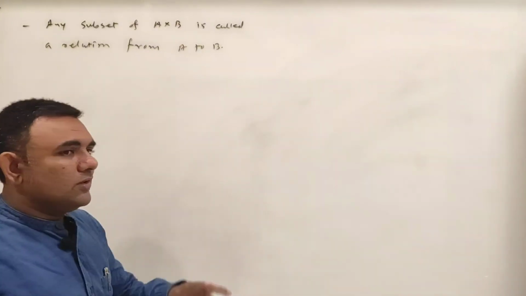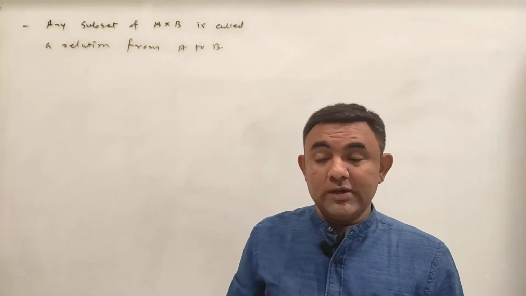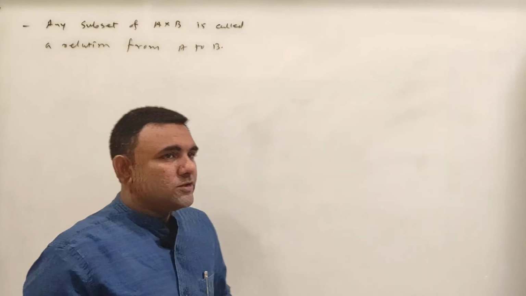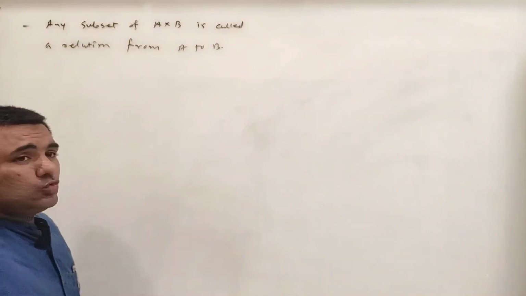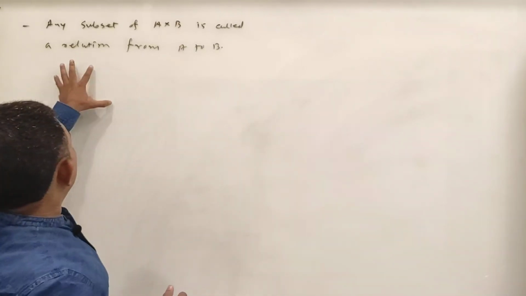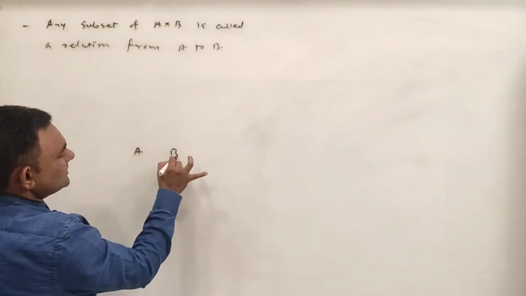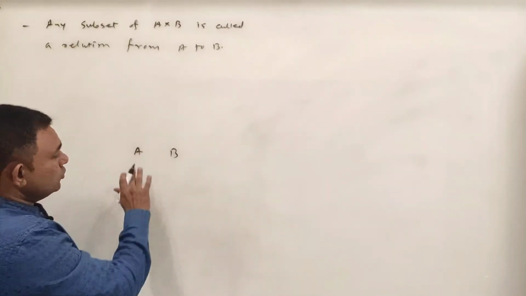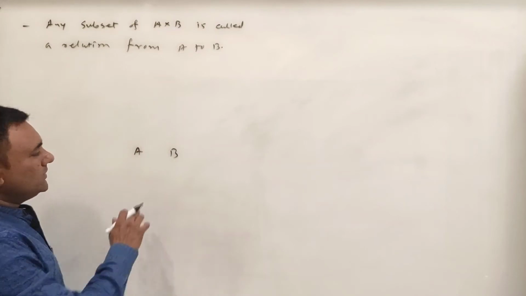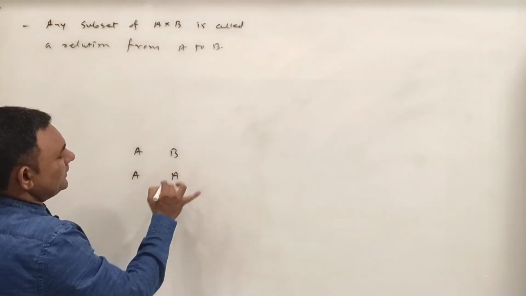So whenever you are given two things, not only in algebra, in mathematics, whenever you are given two things, then always you try to observe what happens when the two things are equal. So here we have been given any subset of A cross B. A and B are sets. Any two sets, there is no restriction on A and B, and it is not said that these two, A and B, are distinct. So what happens if A and B are equal?